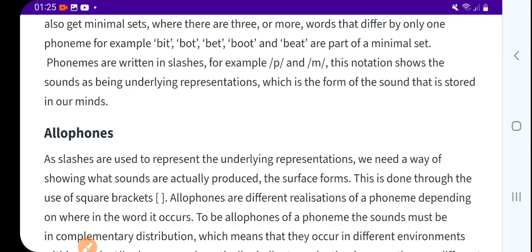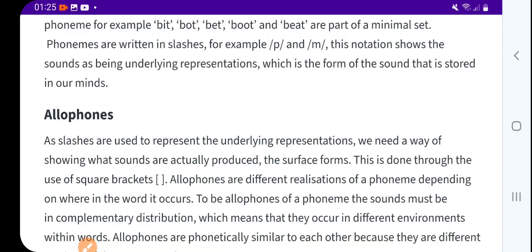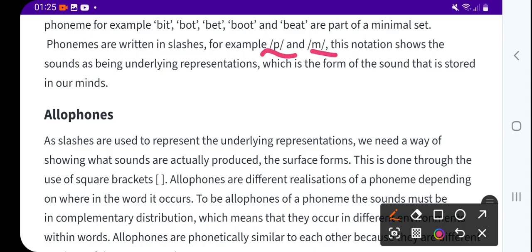Phonemes are written in slashes. This notation shows the sounds as being underlying representations, which is the form of the sound that is stored in our mind.